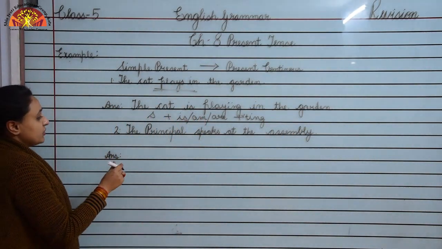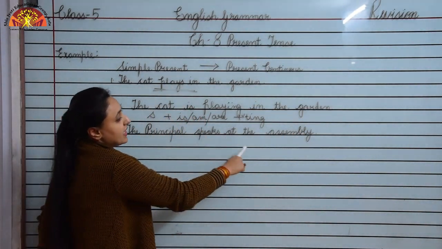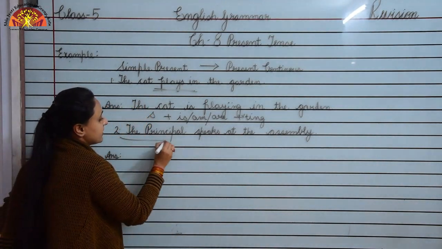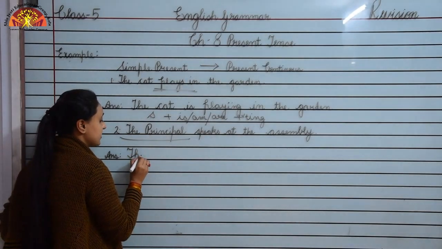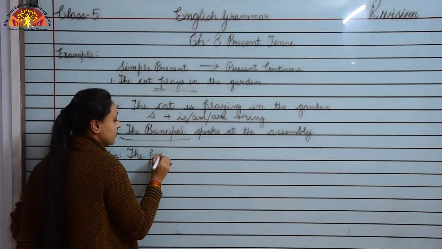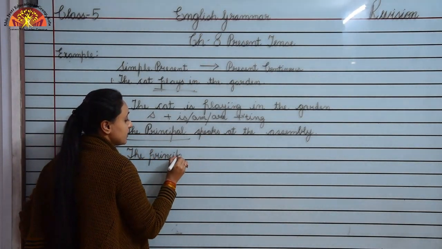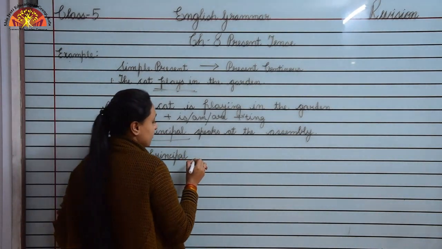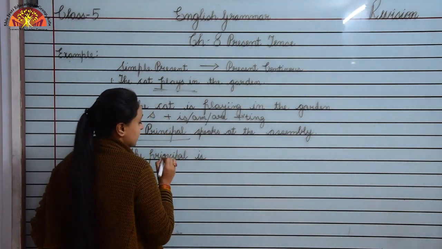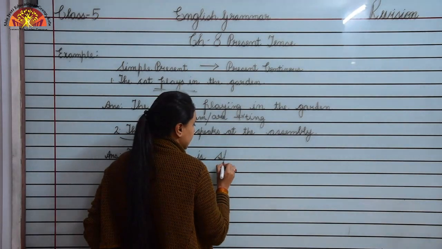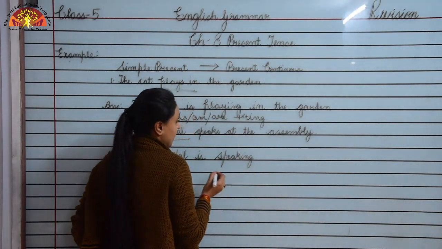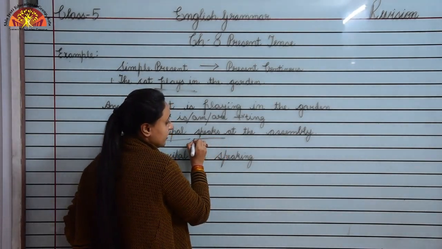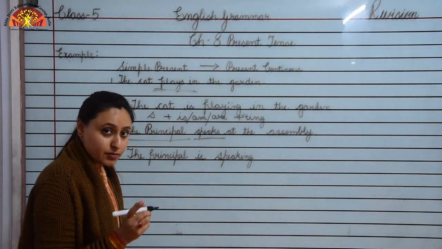Now look at number 2. The principal speaks at the assembly. Subject is the principal, so it comes as it is, the principal. Here also we are talking about a single person, singular noun, so is will come. The principal is speaking. We add ing because we have to change it to present continuous.